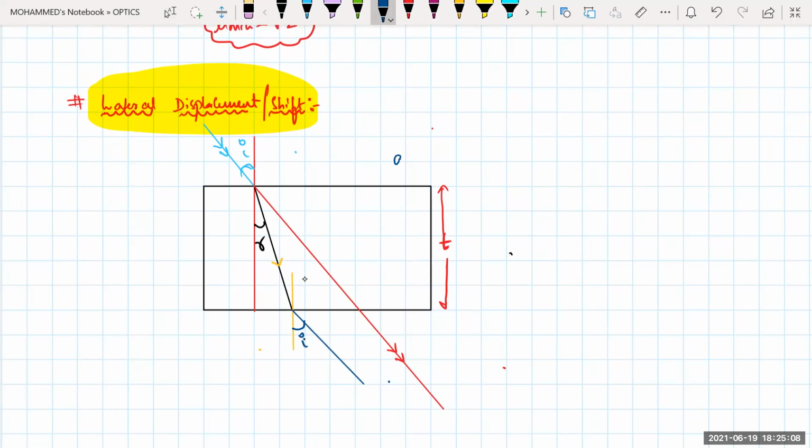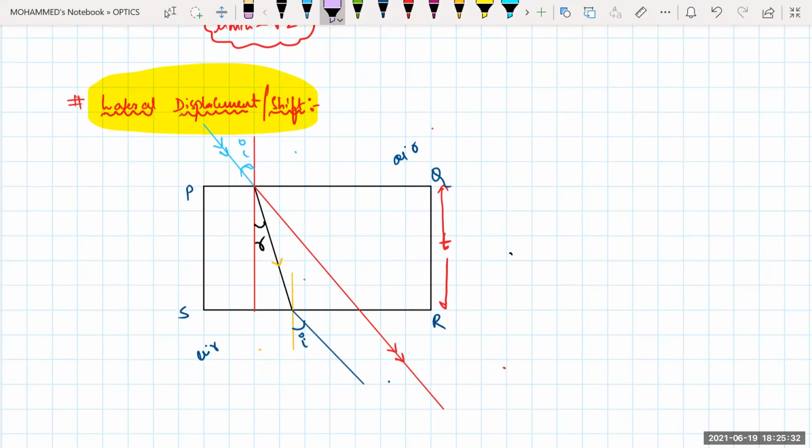If here it is air and here it is air, with whatever angle it is incident, with the same angle it will emerge out. Make sure of that. If the upper surface and below surface are the same, if the above angle is 30 degrees, the below angle will also be 30 degrees. So this one is say P, this one is Q, this one is R, and this one is C.